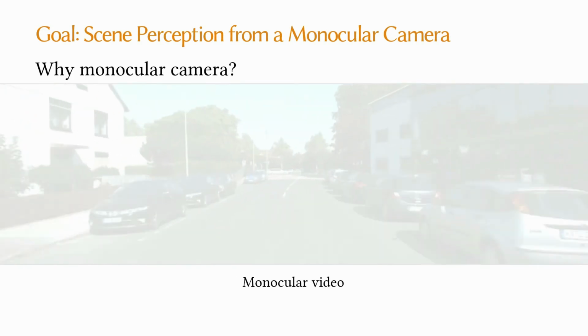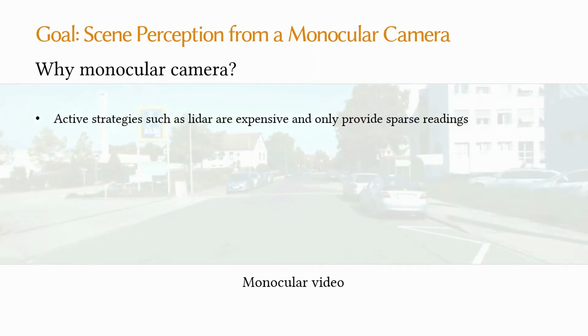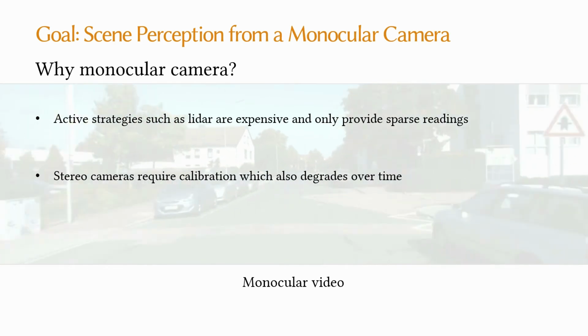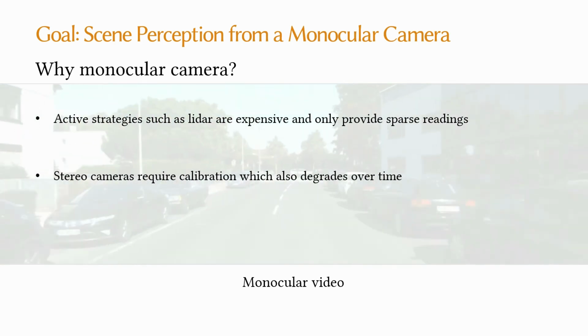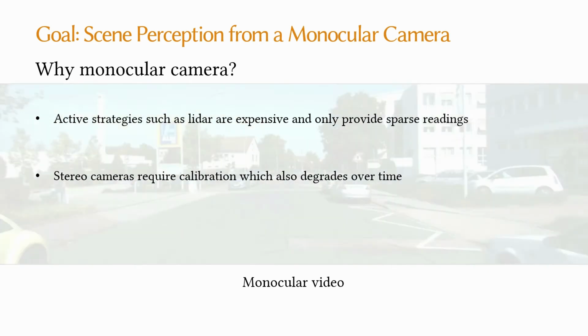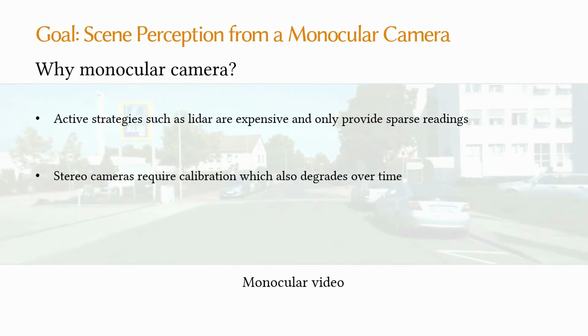Achieving monocular scene perception is an important task because active strategies such as LiDAR are expensive and only provide sparse reading, and passive strategies such as stereo require calibration, which also degrades over time. Performing scene perception from a monocular camera is an attractive low-cost solution with light maintenance requirements.